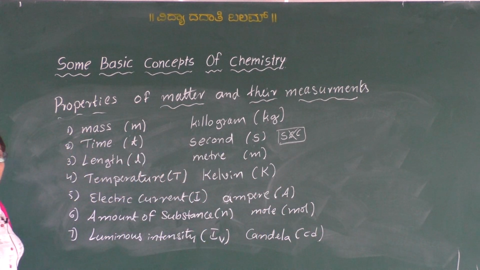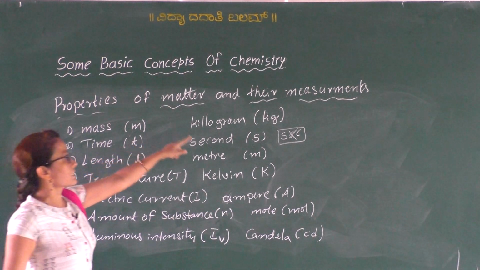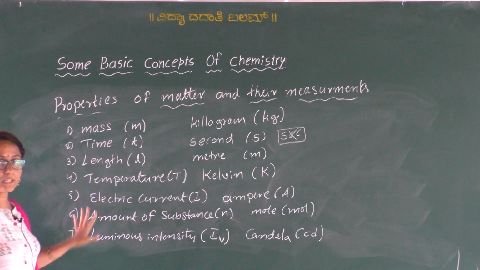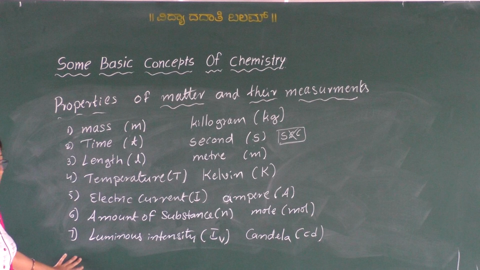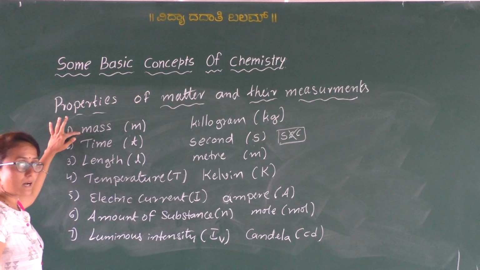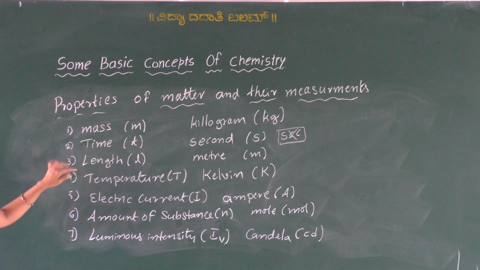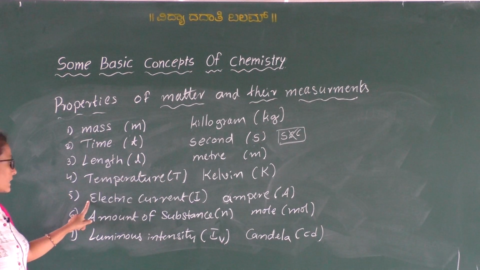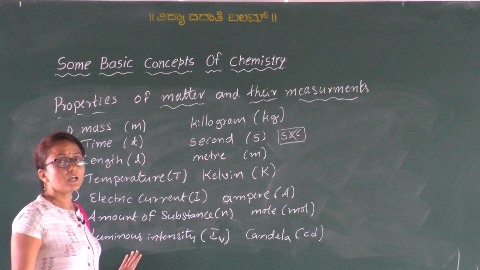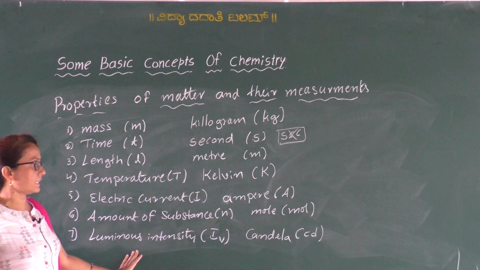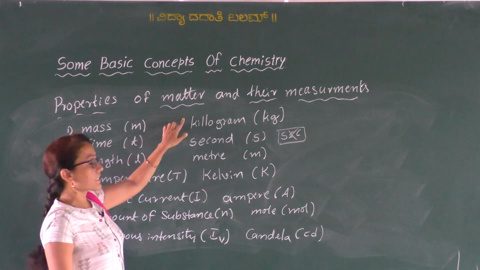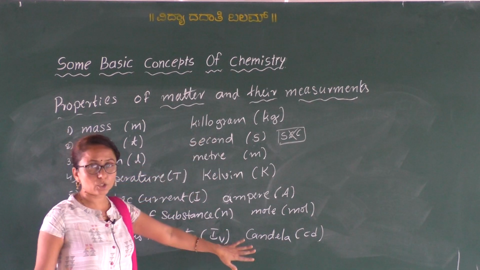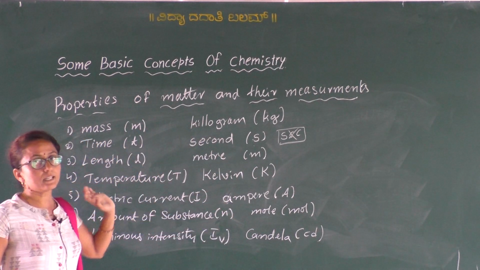So these are the 7 base units pertaining to the 7 fundamental properties. The 7 fundamental properties are mass, time, length, temperature or thermodynamic temperature, electric current, amount of substance, and the last one is luminous intensity, and its SI units. So these are the base units of the SI system.